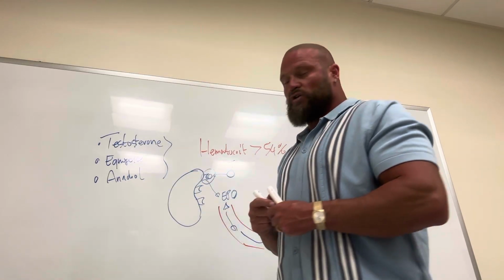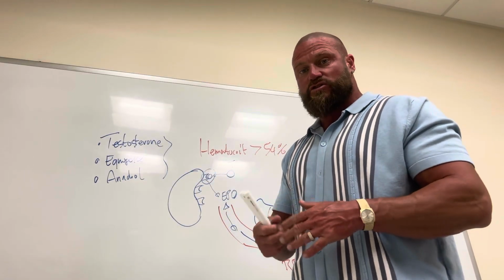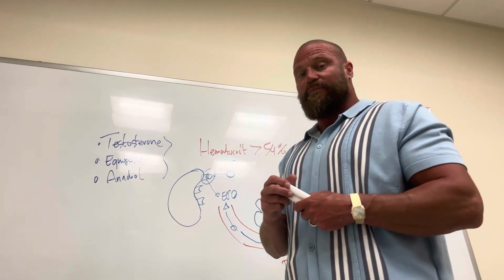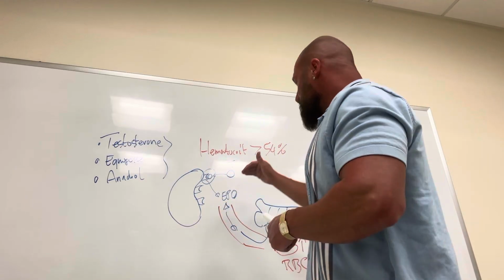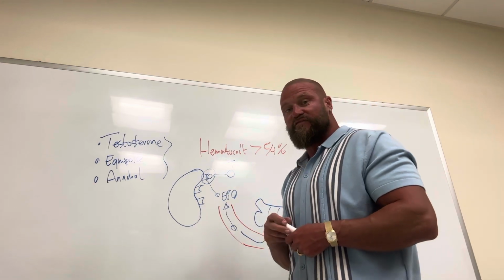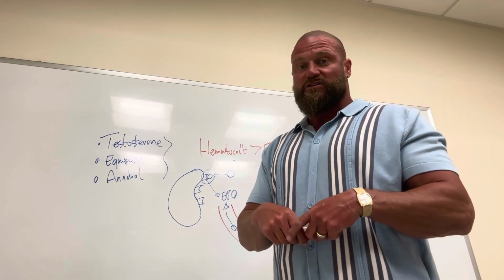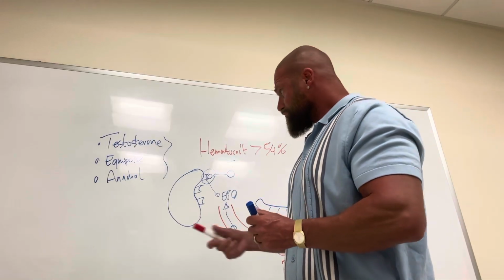Especially combining those can be very dangerous in terms of having really high red blood cells, leading to hematocrit levels above 54% and making the blood very viscous and causing potential cardiovascular diseases.